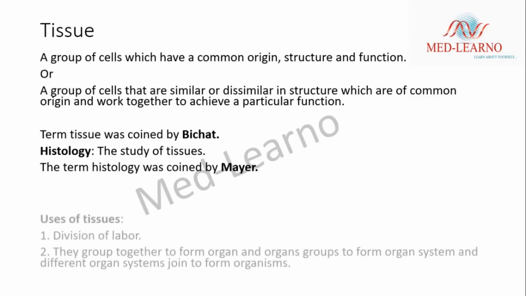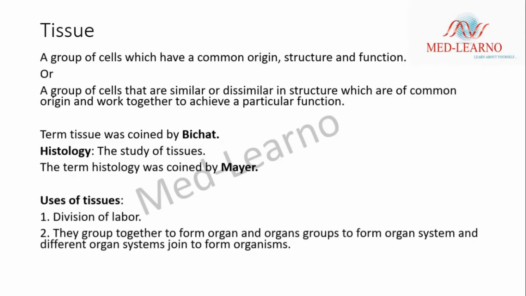The major use of tissues is the division of labor. Here, the groups of cells are assigned one particular function, so the efficiency of the organism increases and the workload of the individual cell decreases. Then they group together to form an organ, organs group together to form an organ system, and the different organ systems join to form the organism.